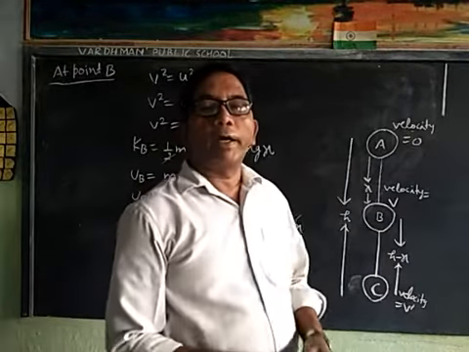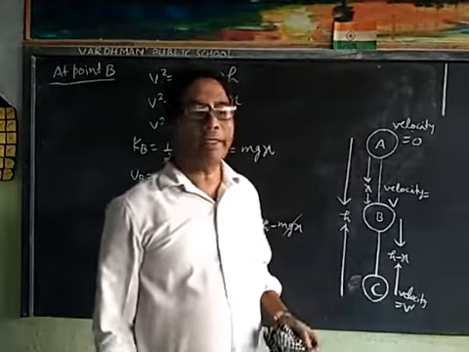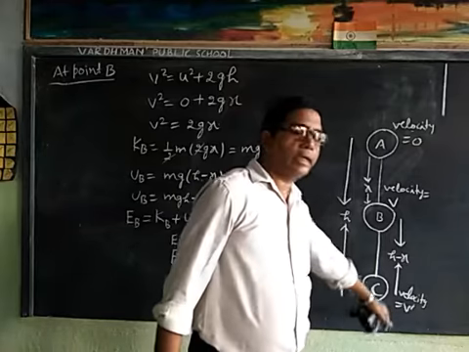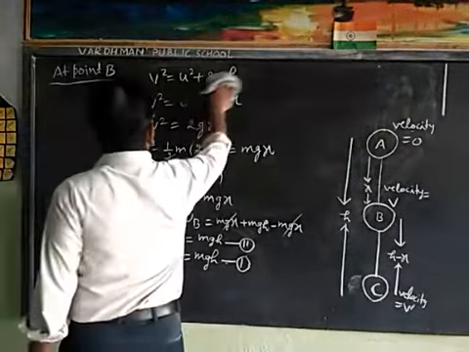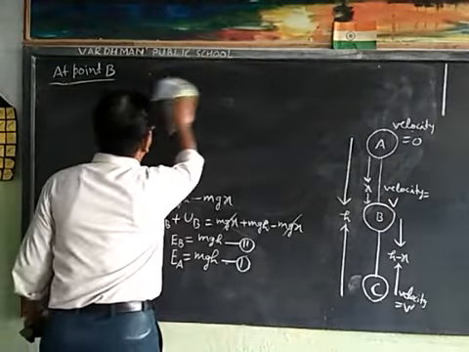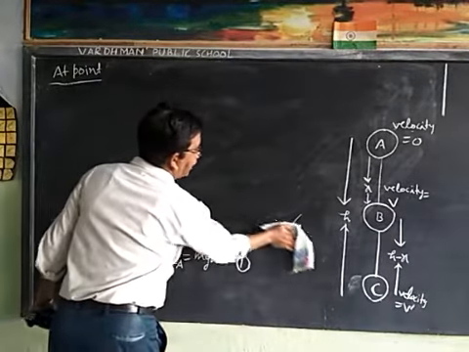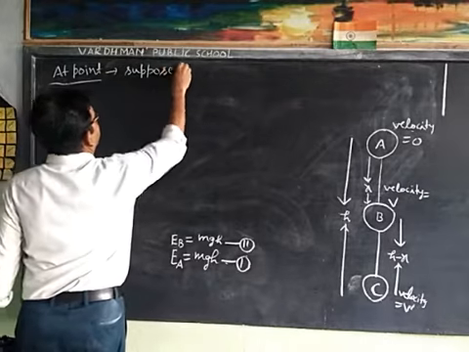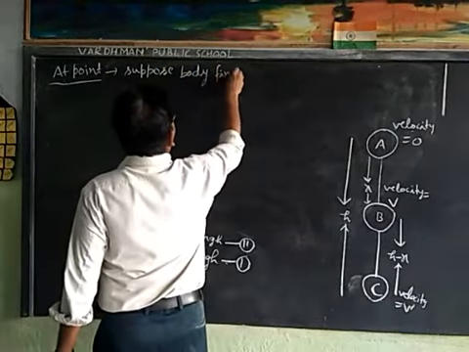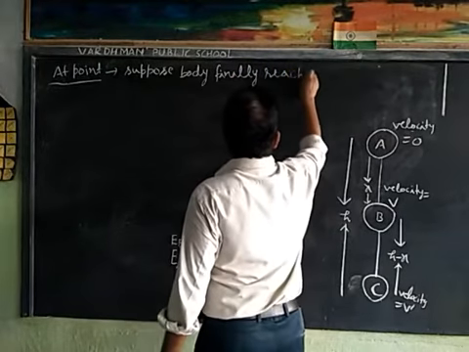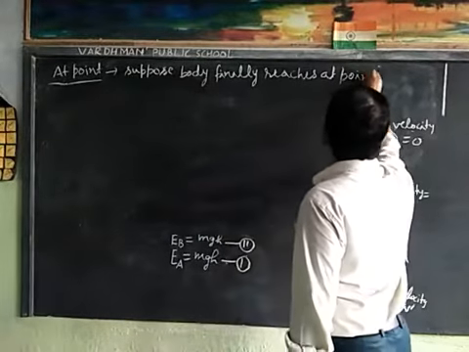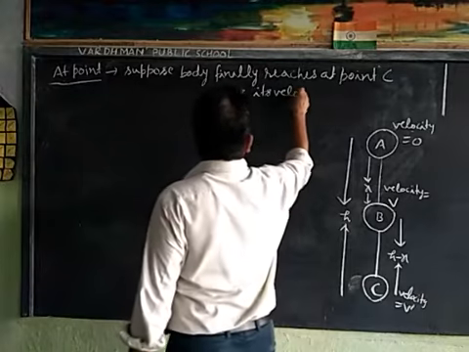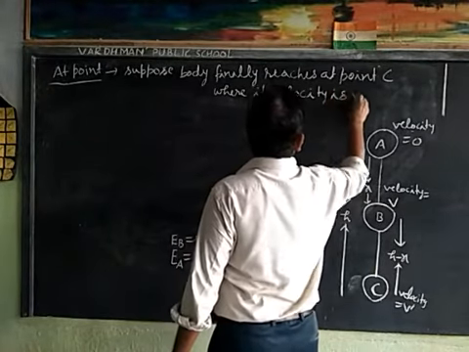Now suppose the body finally reaches point C, where its velocity is v dash.